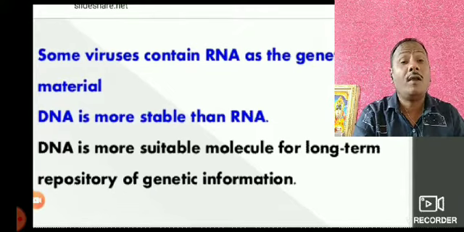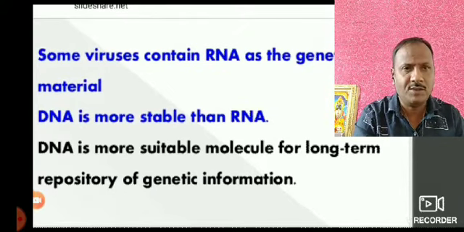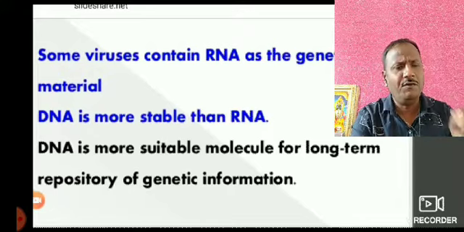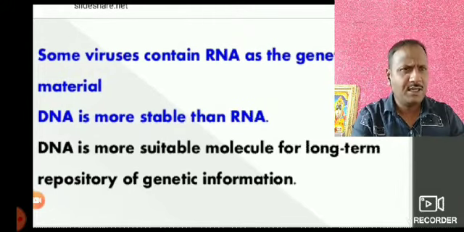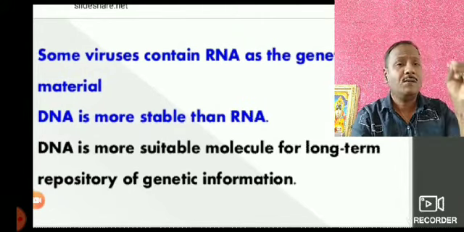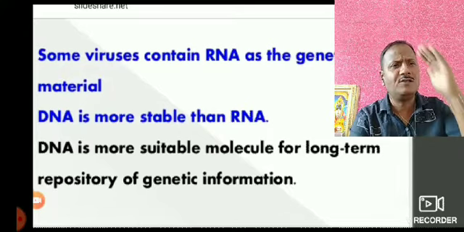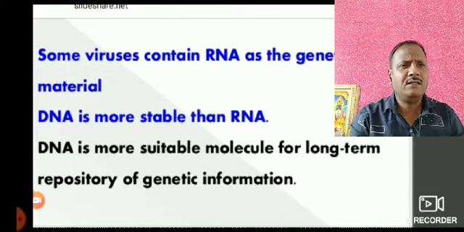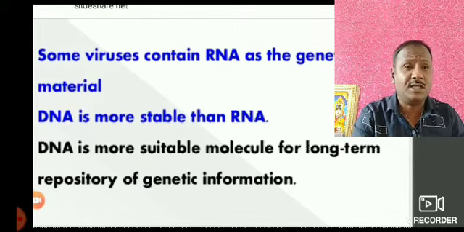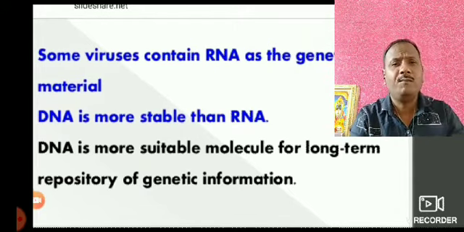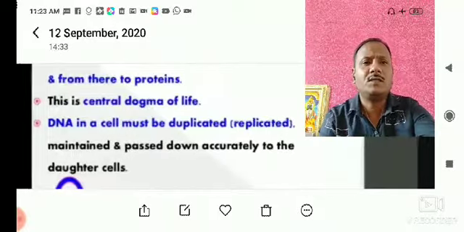That's why it is called a long-term repository of genetic information. Whatever the genetic information, it remains present in the offspring and in the parents. Like that, for millions of years, the genetic information is transferred constantly without any change. That's why it is called a long-term repository.